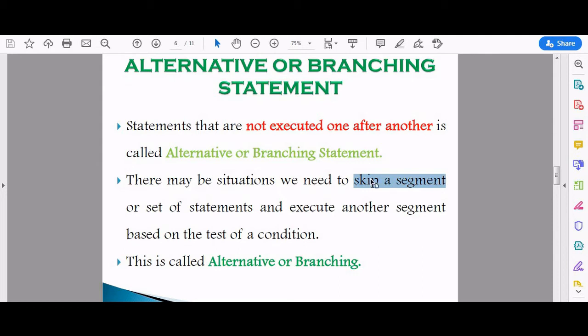So we need to skip a statement or set of statements and execute another segment, that is, execute another statement based on the test of a condition. So here the statement is going to be executed based on the condition.